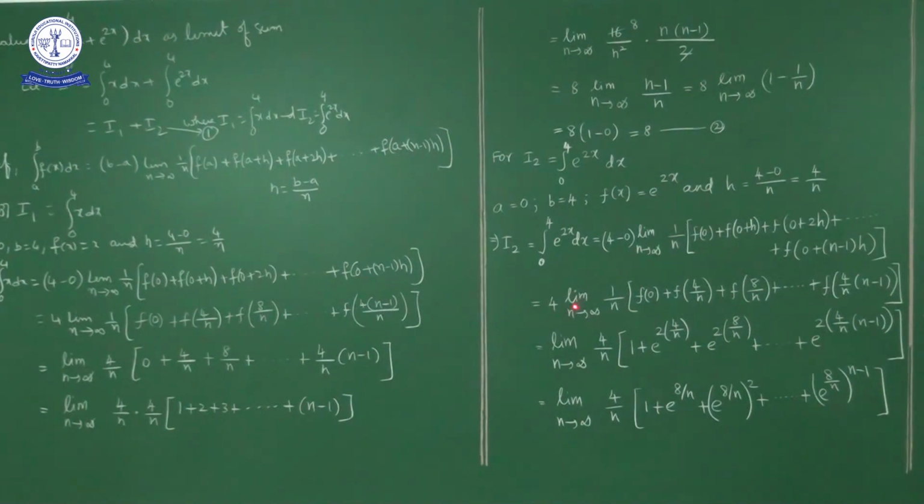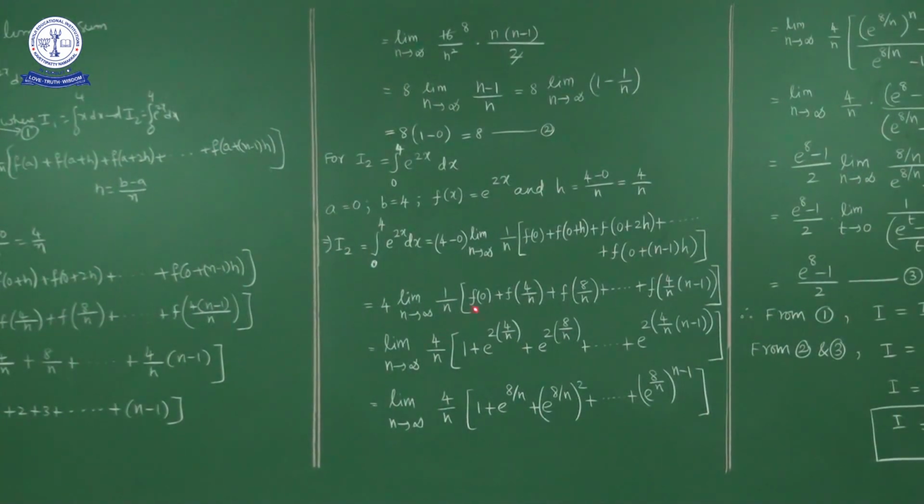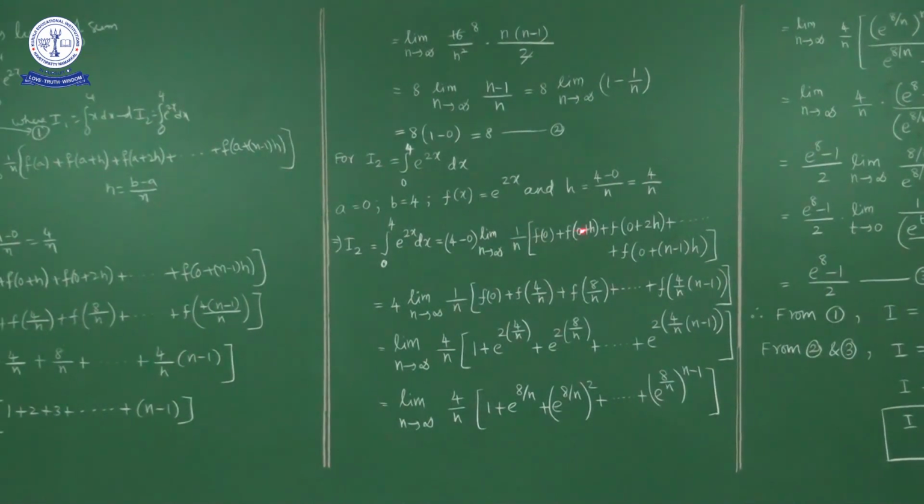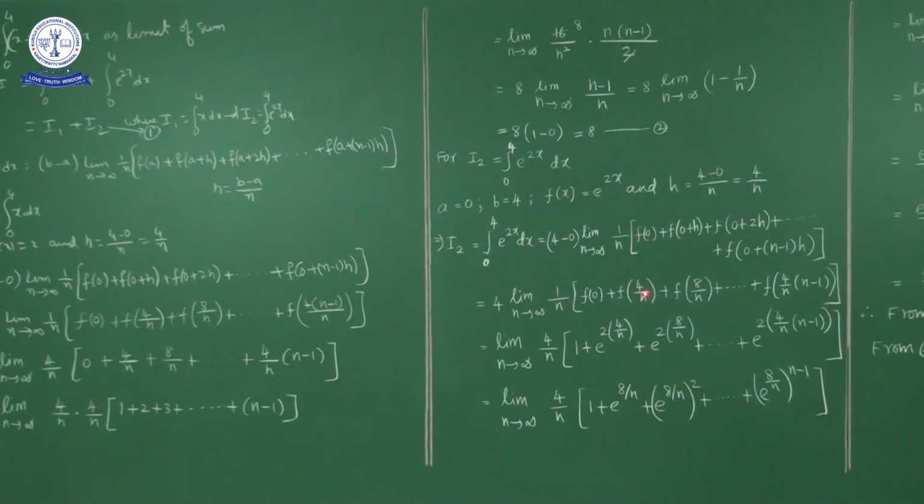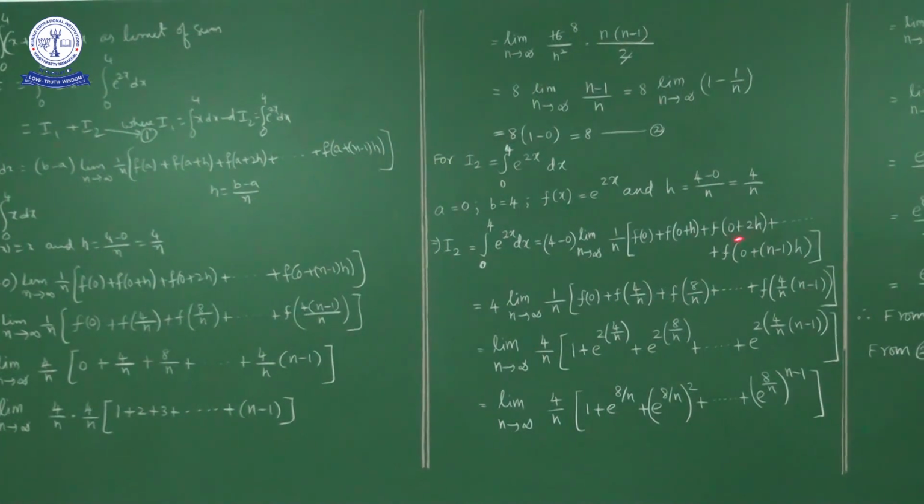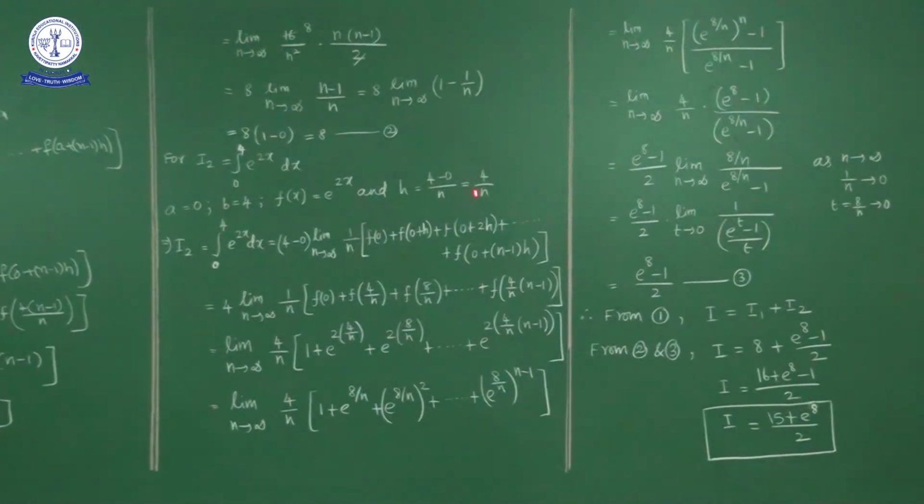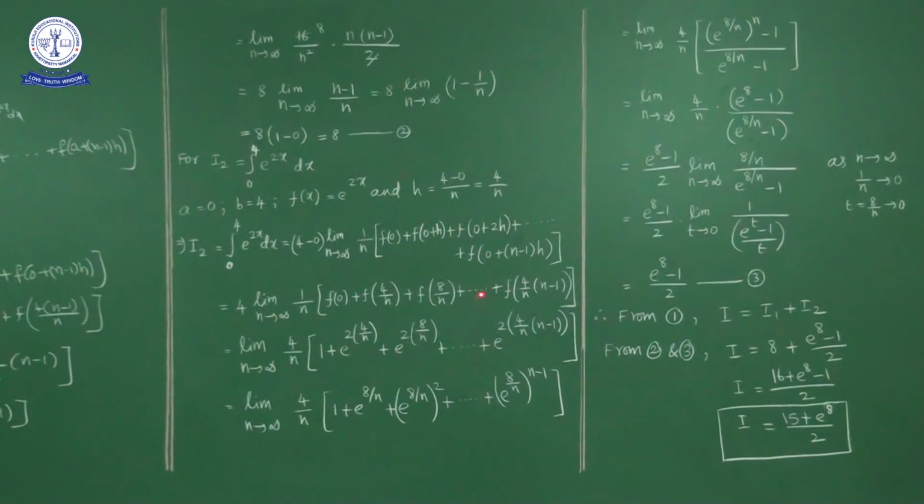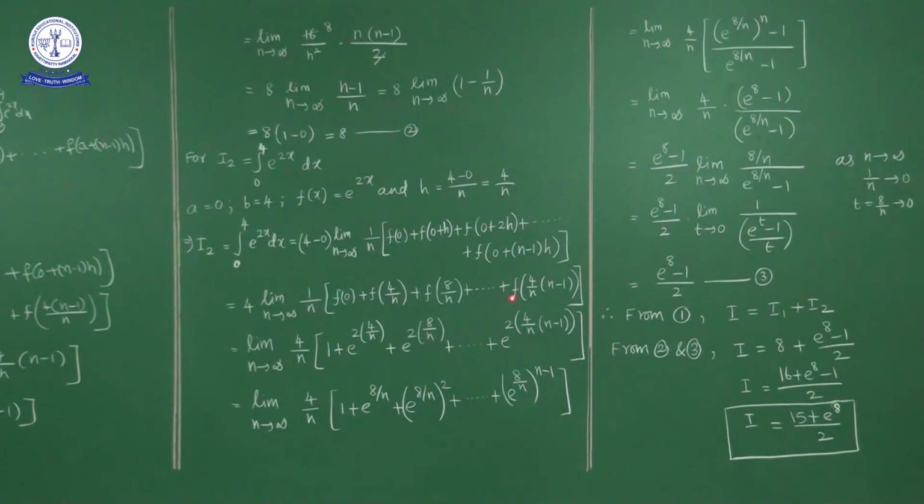So 4 into limit n approaches infinity 1 by n, f of 0 plus f of 0 plus h, which is f of h. H is what? 4 by n. So f of 4 by n plus f of 0 plus 2h. 2h is what? 8 by n. F of 8 by n plus, and so on up to f of 0 plus n minus 1 into h, which is n minus 1 into h. What is h? 4 by n. So f of 4 by n into n minus 1.